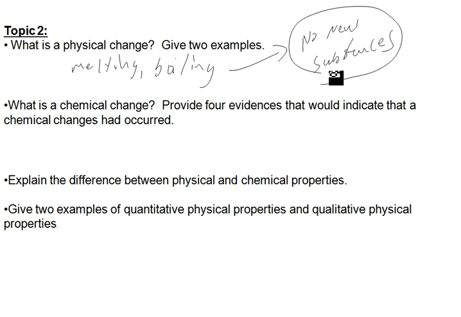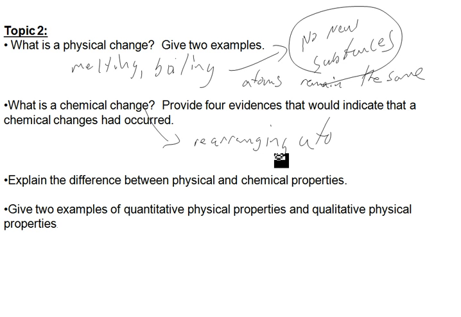All that's happening is the atoms remain the same. We don't rearrange them. Okay, whereas a chemical change, we are rearranging atoms and we create new substances.